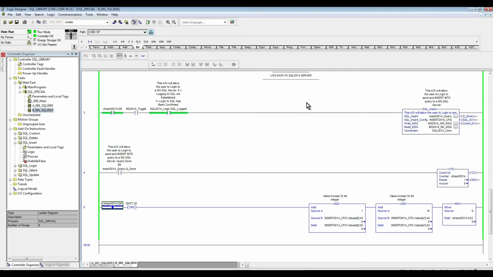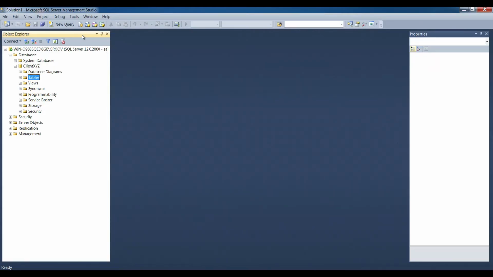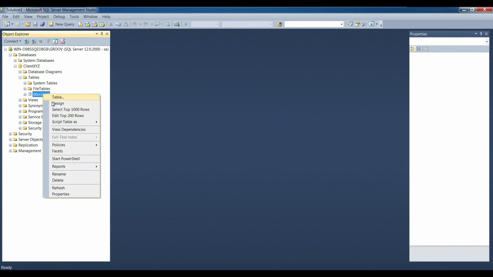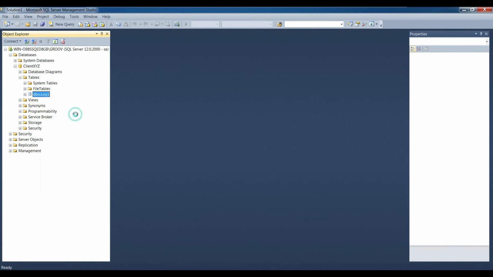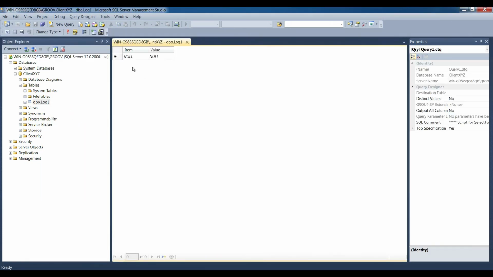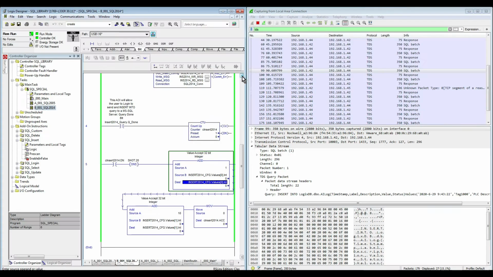Just to show you on the SQL Server side, this is my SQL Server for 2014. Here's my database, here's my table right there, and if I open it up, we will see it's empty. We have no records in here. If I execute here, it's for sure empty. So now let's go back to our PLC logic.